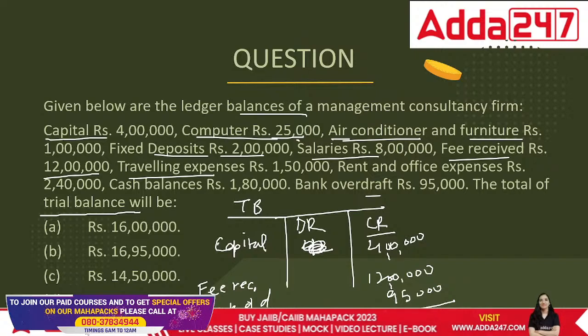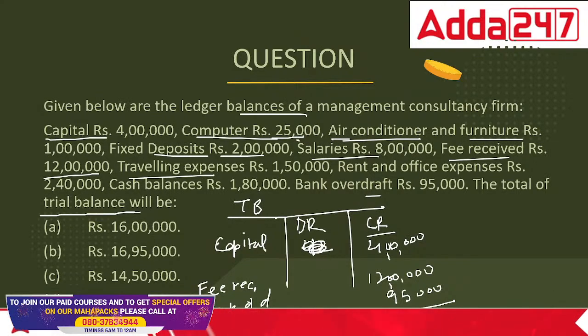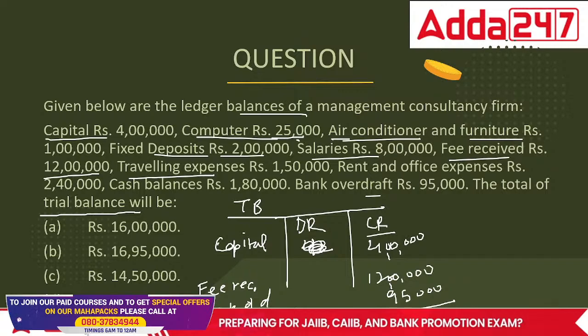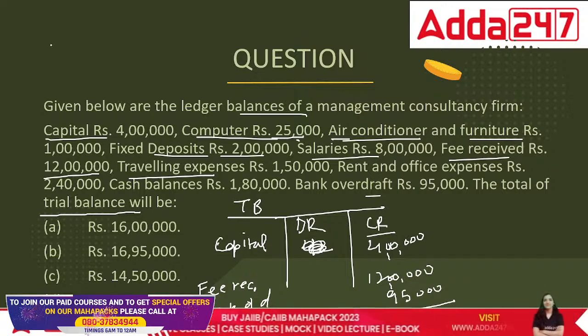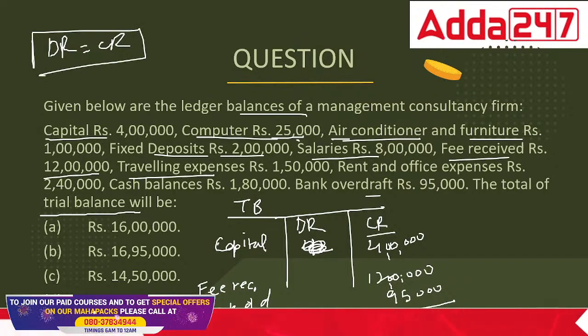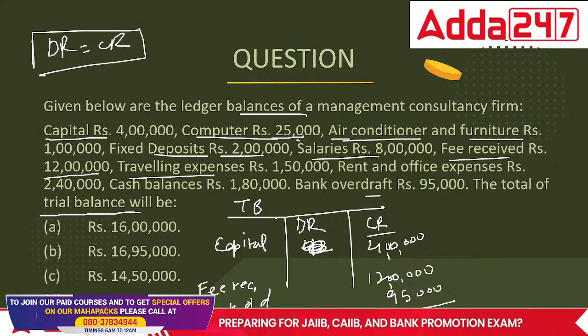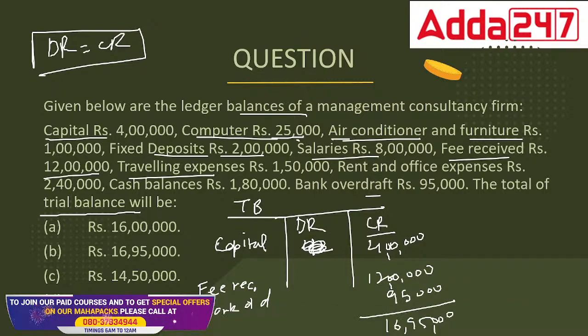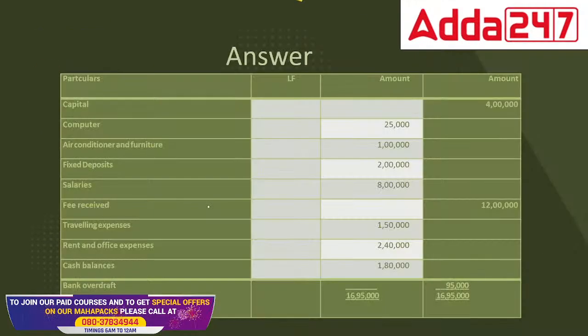If you do that correctly, remember that the debit side is equal to the credit side. So if I've prepared the credit side, automatically my answer will also cover the debit side. It doesn't matter if I calculate the question from the credit side or the debit side. The answer should be correct, and I should know what are the credit items and what are the debit items. So what would be the correct answer? It would be 16,95,000.